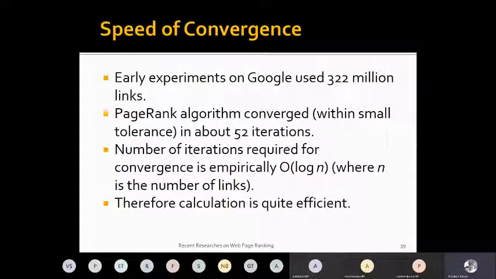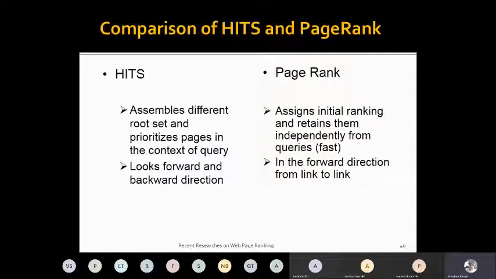And in terms of time and space complexity, remember in the first lecture we were talking about the time and space complexity of state space search algorithms. It is log n, which is good, where n is the number of links, and the calculation is found to be quite efficient. And this is the comparison between HITS and PageRank algorithms.